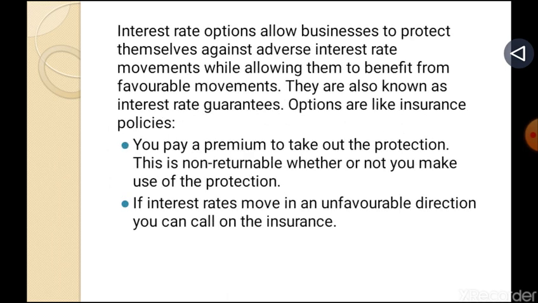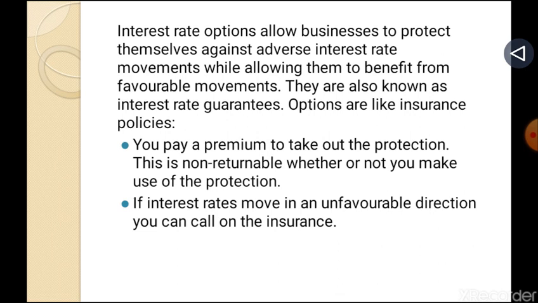Interest rate options allow businesses to protect themselves against adverse interest rate movements while allowing them to benefit from favorable movements. They are also known as interest rate guarantees. Options are like insurance policies. You pay a premium to take out the protection. This is non-returnable whether or not you make use of the protection.